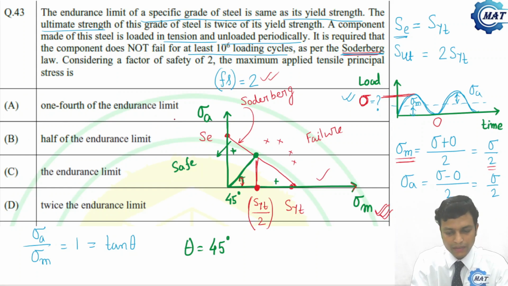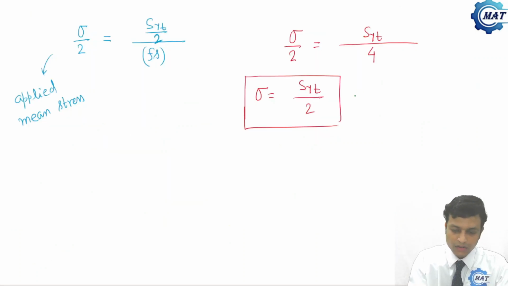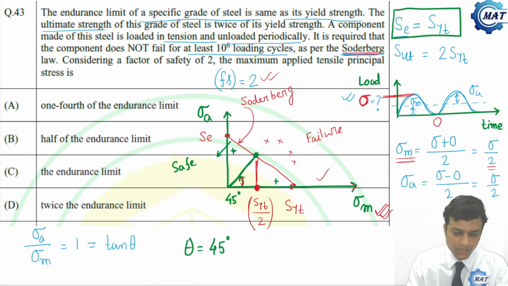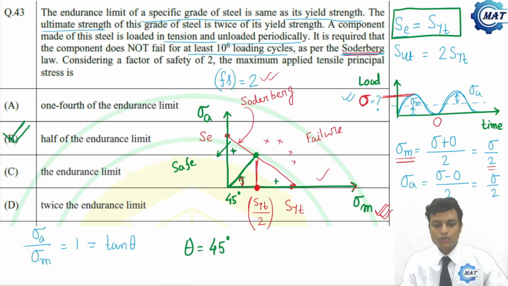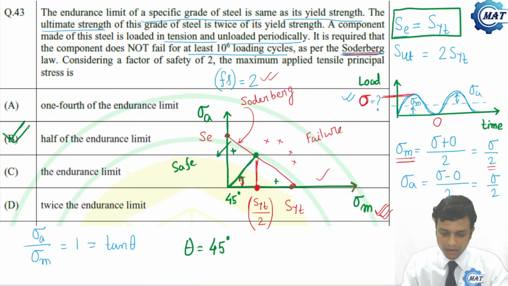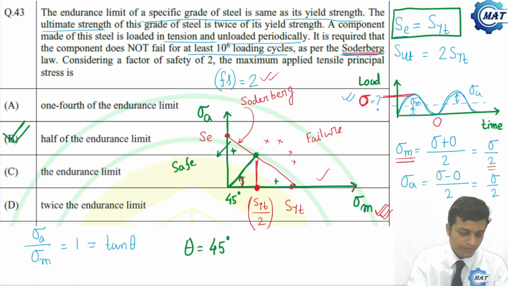One-fourth of the endurance limit. So it is given as a function of the endurance limit, and at first you see that the endurance limit is equal to SYT by 2. So half of the endurance limit. Which option gives that? This option. So option B is correct here. Now let us move to the next problem.